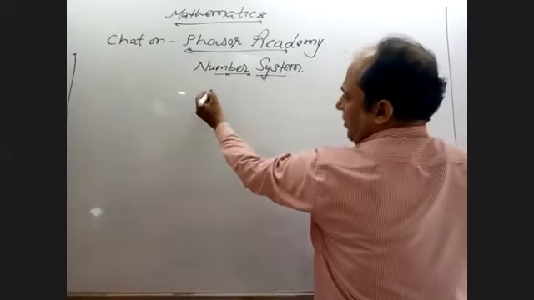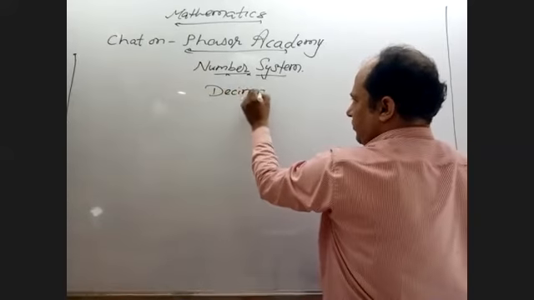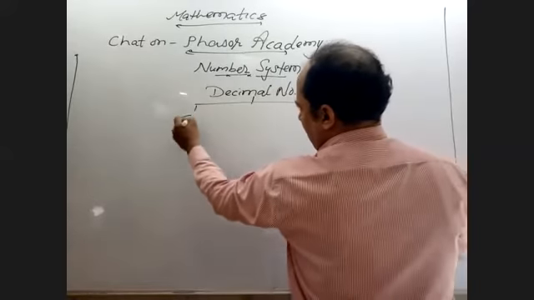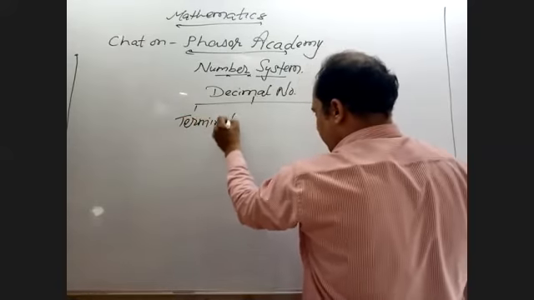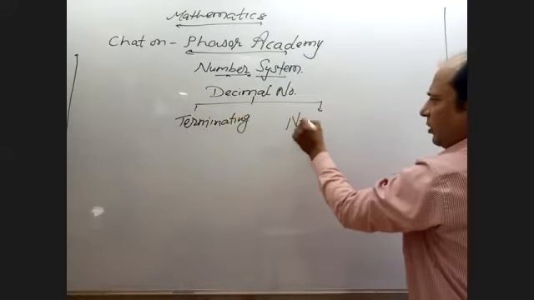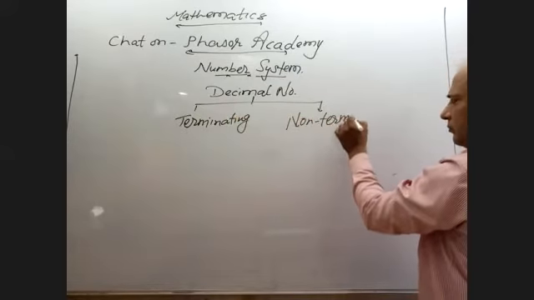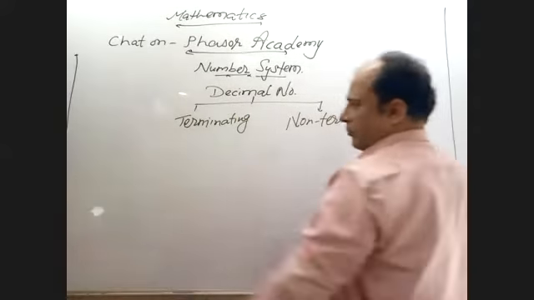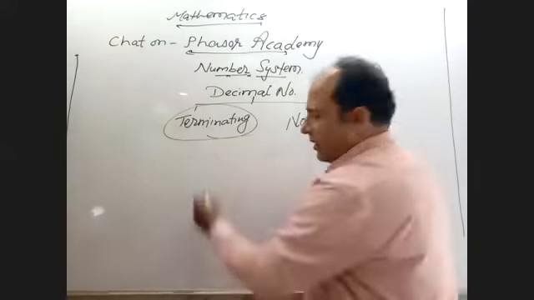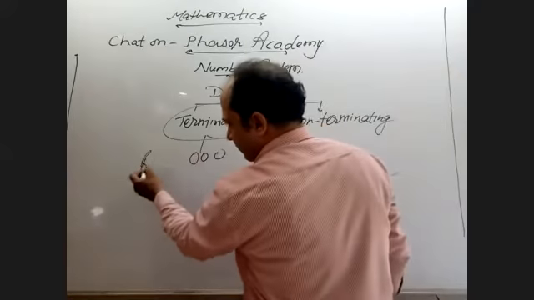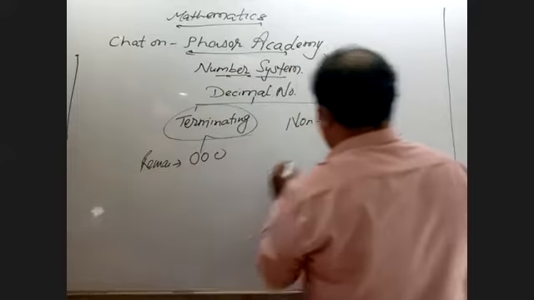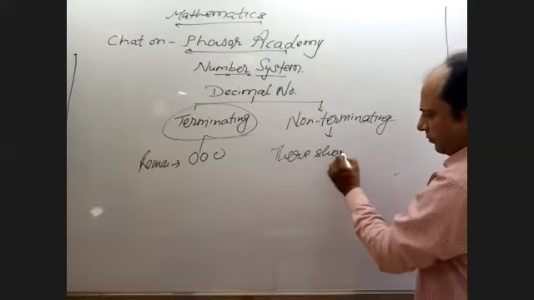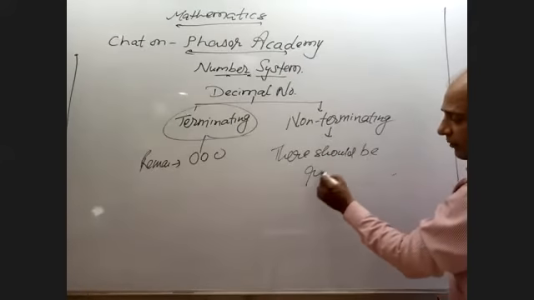So in decimal numbers, one type is terminating and another is non-terminating. In case of terminating, that means the remainder should be 0. And in non-terminating, there should always be a remainder.